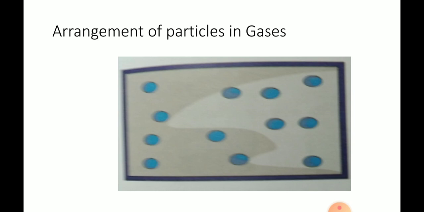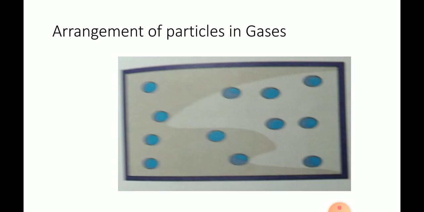If we take the example, the particles in gases are like students playing on a playground. In the playground, the students can move constantly and run in all directions. So it is very difficult to control the children in the playground, because they easily move here and there.